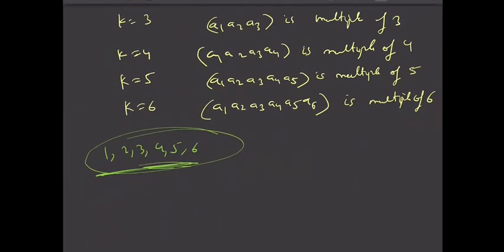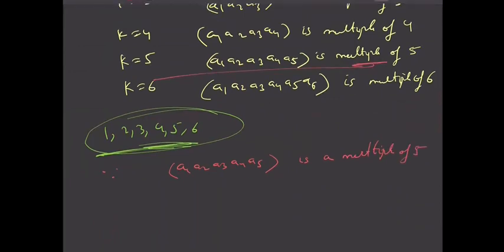So first, since A1, A2, A3, A4, A5 is a multiple of 5, isn't it? This number is a multiple of 5. So when can this be a multiple of 5? For a multiple of 5, we know that A5 must be 0 or 5, but A5 can't be 0 because we have digits from 1 to 6 only.